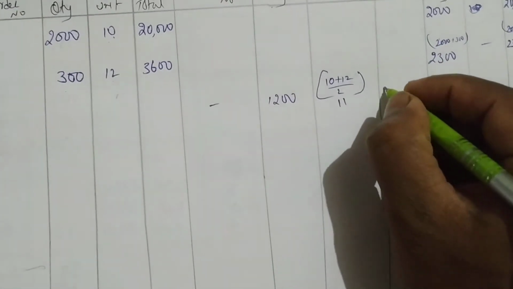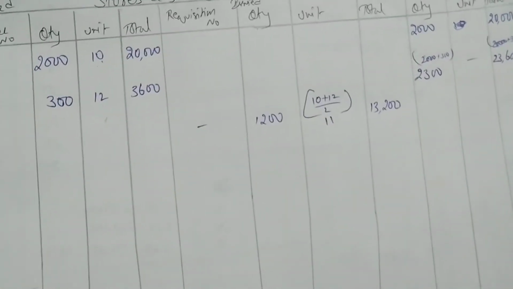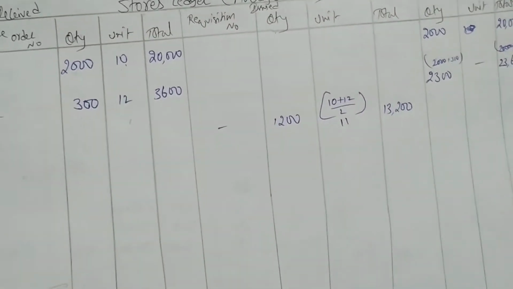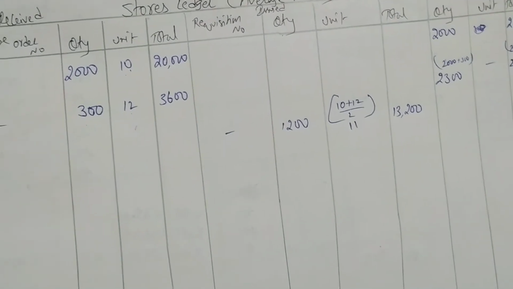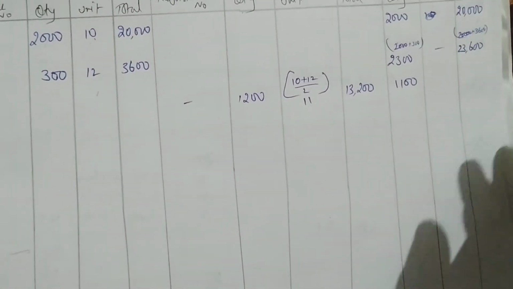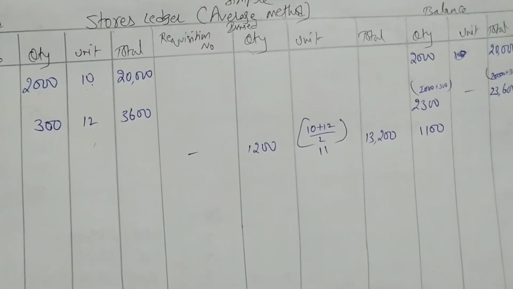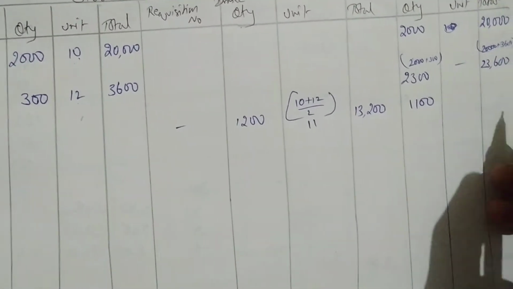So we are getting 13,200 rupees. From 2,300 we have issued 1,200, so 1,100 is left over. From 23,600 you deduct 13,200, we are left with 10,400.